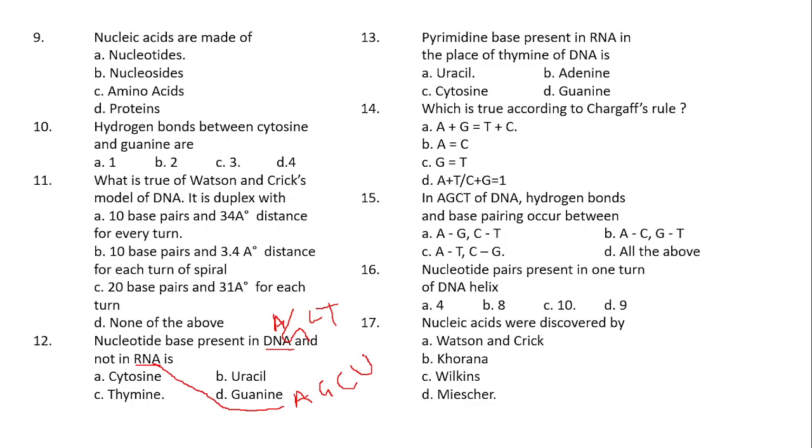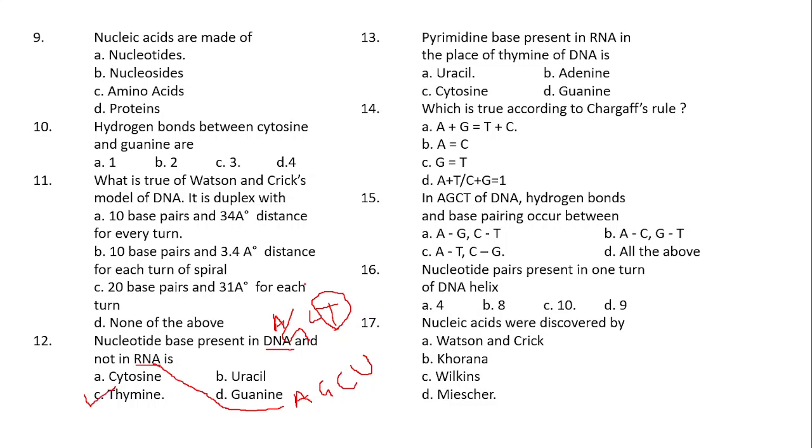So the question is the nucleotide base present in DNA, not in RNA. Adenine, guanine and cytosine are present in DNA as well as RNA. But thymine is present in DNA, not in the RNA. That is why option C, thymine, is the answer.